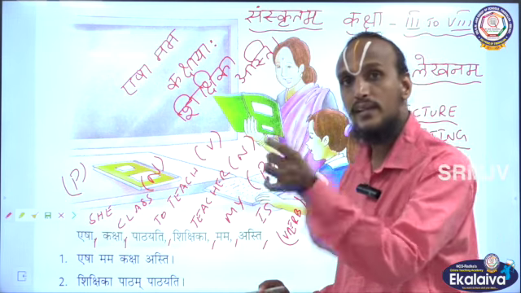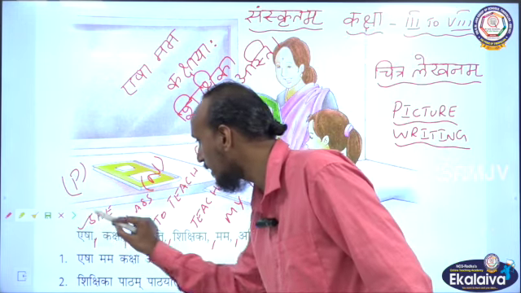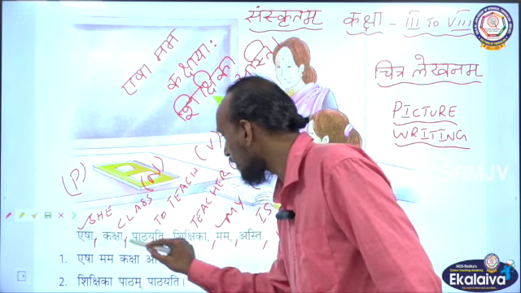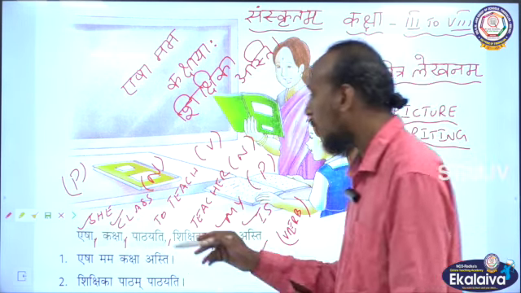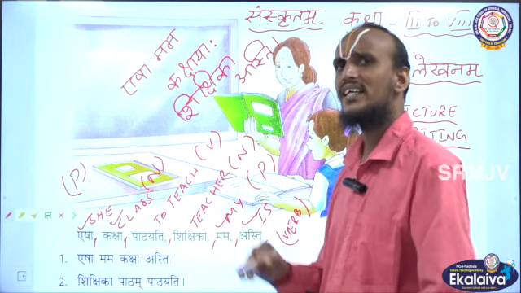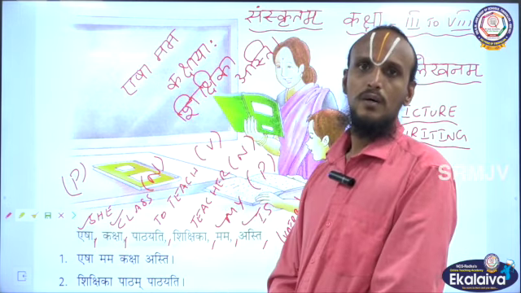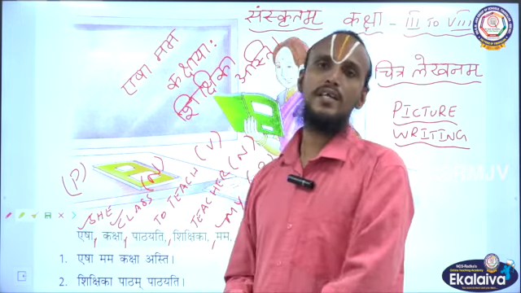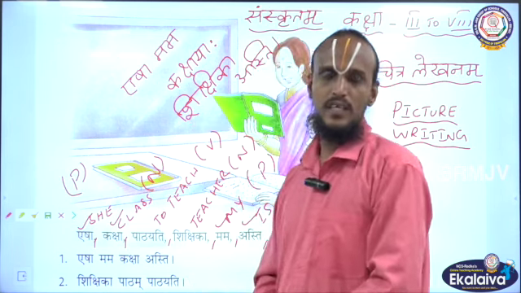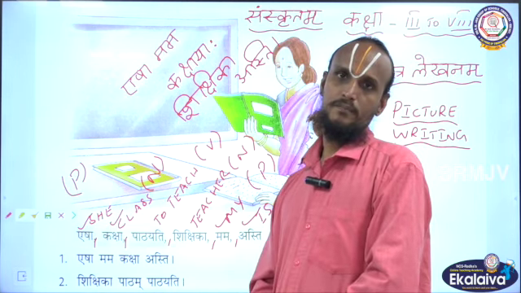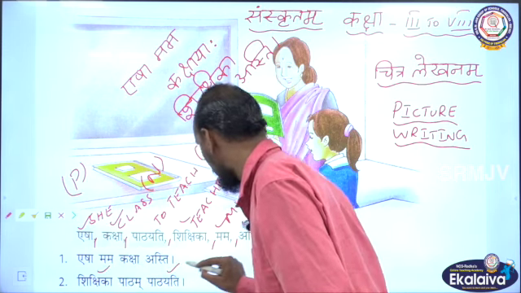You have to take the words from this Manjusha box. Okay, see here, Yesha is here, then mama here, then kaksha it is here, then asti here. Okay, children. Then what the teacher is doing, that the girl is saying, Shikshika patham pathayati. What is Shikshika patham pathayati? That means the teacher is teaching lesson. The teacher is teaching lesson. Okay, children. So listen here, Shikshika, the word is here, then pathayati here.